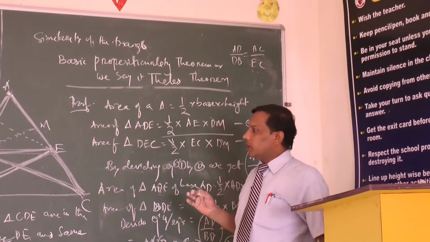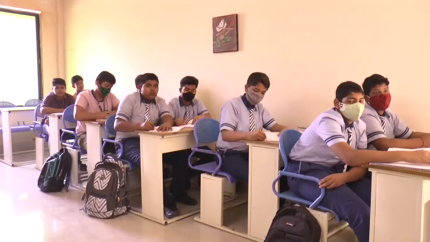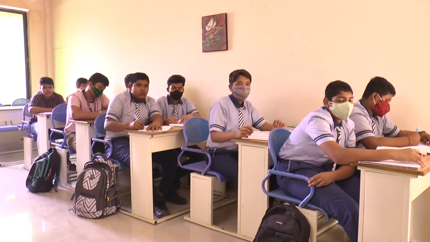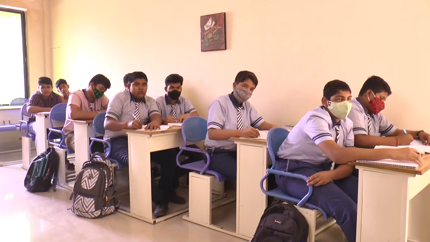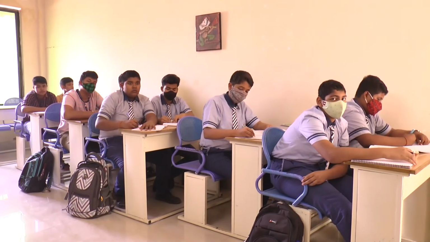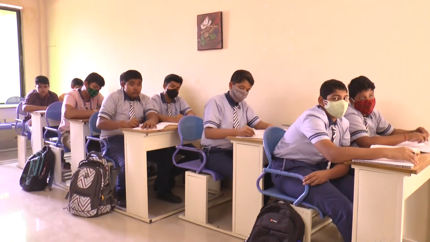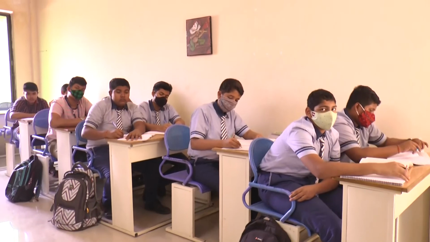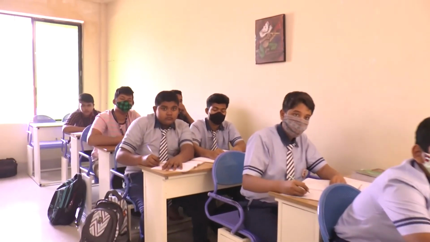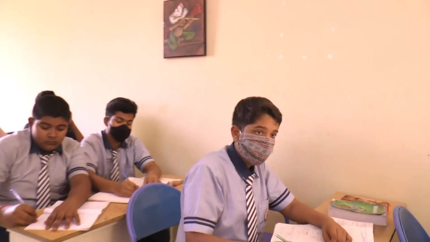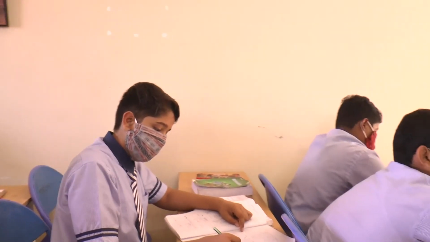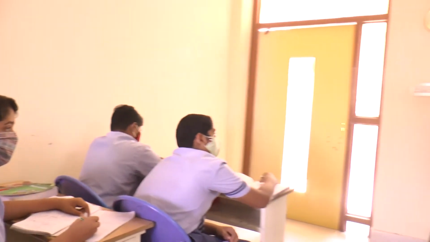So this theorem is very much clear. If a line is drawn parallel to the third side of a triangle, which cuts the other two sides at distinct points D and E, then the ratio AD by DB is equal to AE by EC. This is the proof of this theorem.